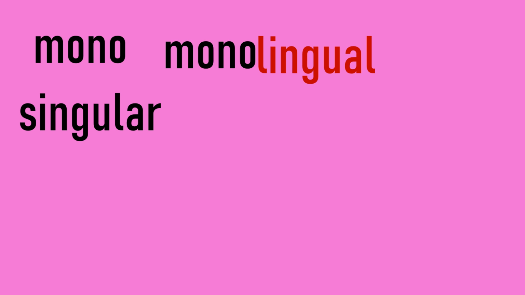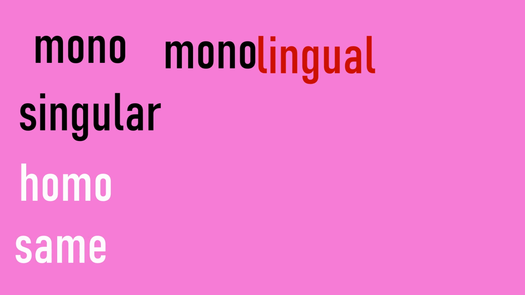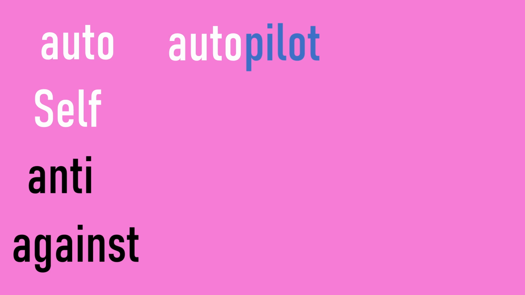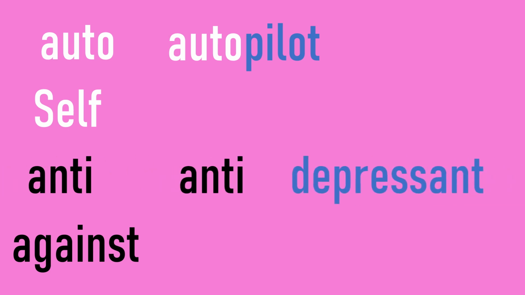Next we have homo. Homo means same. For example, homonuclear. We also have auto, which means self. An example is autopilot. Next we have anti. Anti means against. For example, antidepressant.